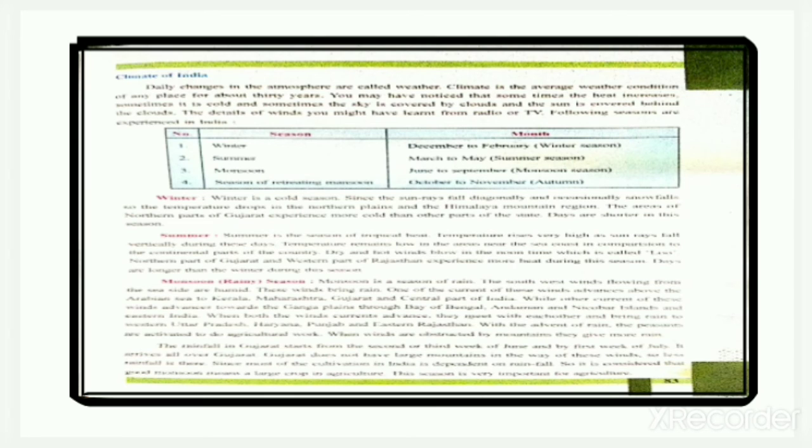As I already told you, there are no high mountains in Gujarat, so the amount of rainfall is less in Gujarat because there is no high mountain to obstruct monsoon winds. And most of the agriculture of India depends on rainfall, as about 80% of the rainfall of India is received during the rainy season. So it is considered to be the most important season in India. And it is also considered that a good monsoon means a large crop in agriculture. So this season is very important.